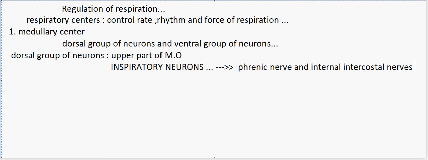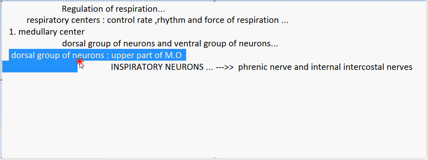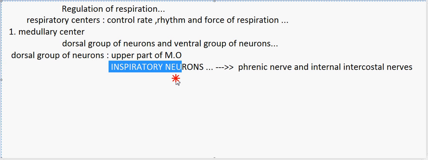These are the nerves which participate in the inspiratory process. So it sends impulses to the phrenic nerve to contract, so thus the lungs can expand and the inspiratory process can take place. So the important thing is the dorsal group of the neurons are only influencing on our inspiratory process, and they are also called as the inspiratory neurons only.